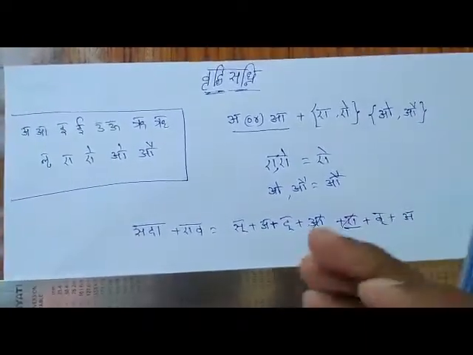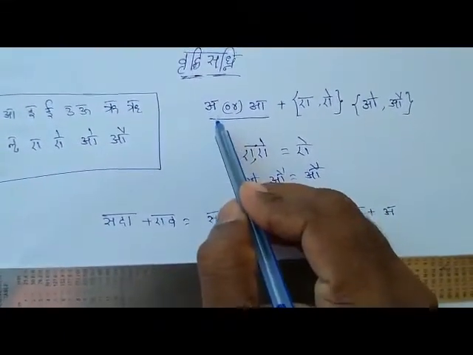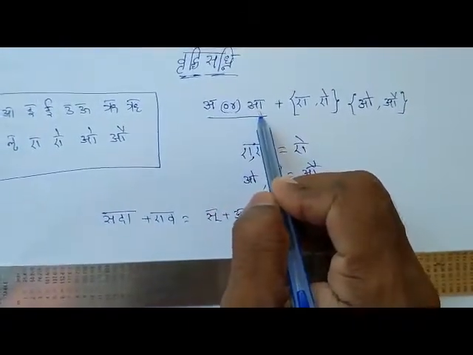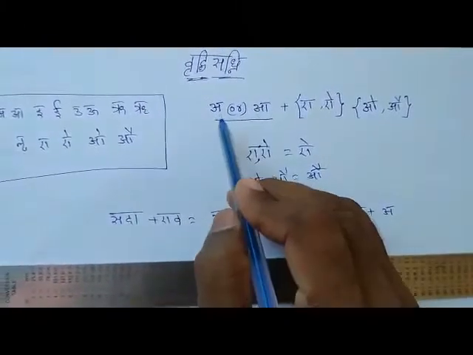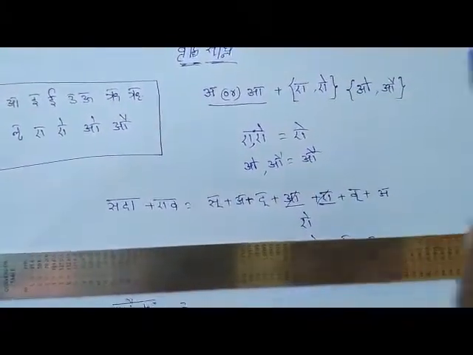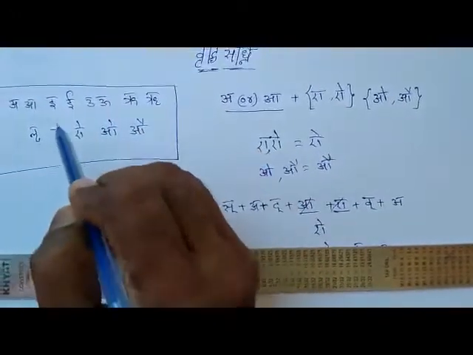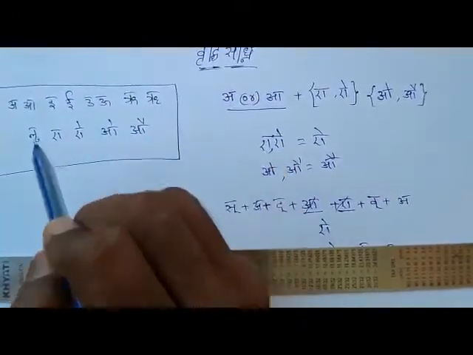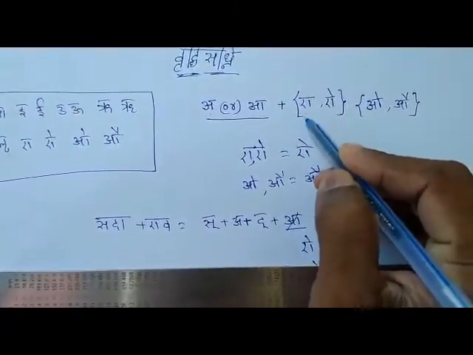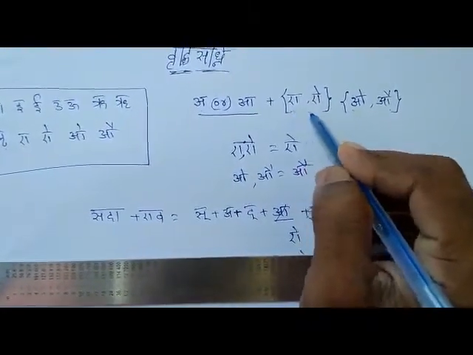Now we are going to discuss Vriddhi Sandhi. In Vriddhi Sandhi, the first word must end with A, short vowel A or long vowel A. In Guna Sandhi also, the first word should end with either A or A, and the second word should start with any one of I, U, Ru, Lu. But in Vriddhi Sandhi, the second word should start with any one of E, Ai, O, Au.